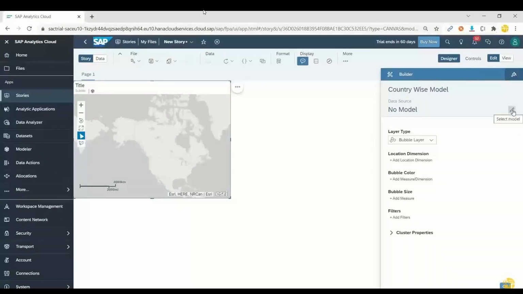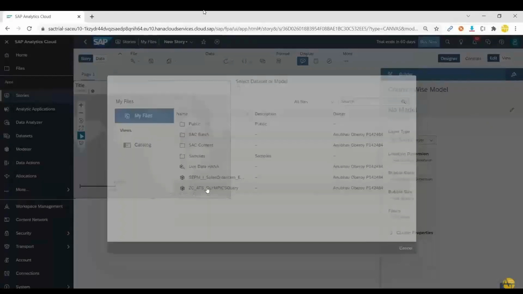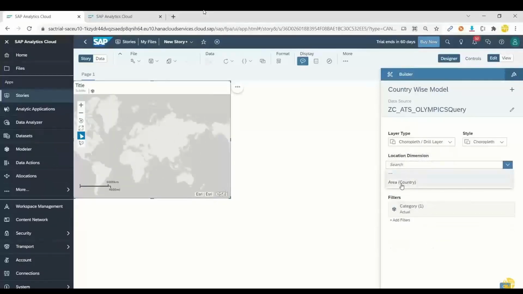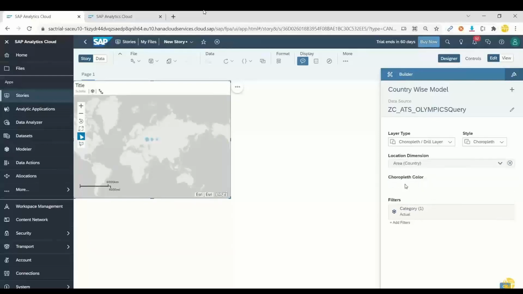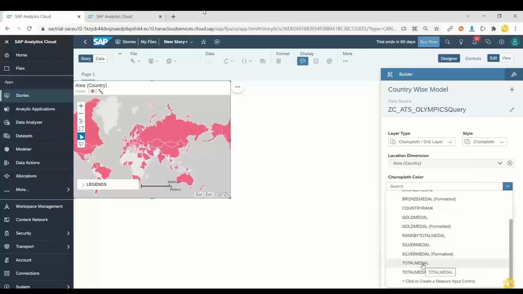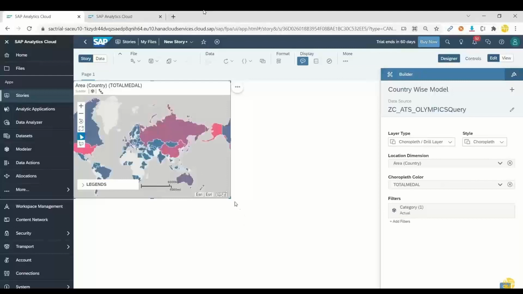Currently you see I don't have a model, which means it doesn't know where to get the data from. We just created a model from our Olympics data. I will choose that, and now I'll choose the choropleth layer. You can see our area, which is geo enriched data, the coordinates have come. Now we can choose color as how many medals this particular country has got. Based on the total number of medals, the color of the country in the map will change. Lighter the color, higher the medals that country has won. So that was our first requirement.